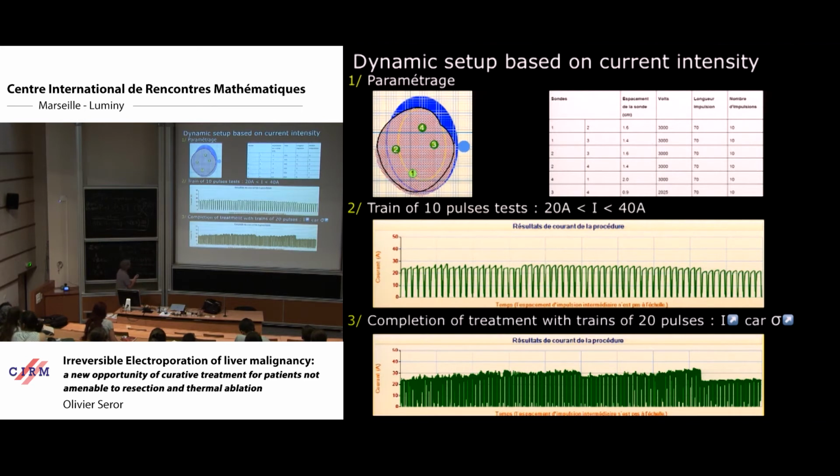Then when we deliver the pulses, we achieve this chronogram, and you can see the amplitude of current in this experiment. Between all combinations of probes, we reach at least 20 amperes. But for this experiment, we increased the voltage a little bit to reach up to 30 amperes.